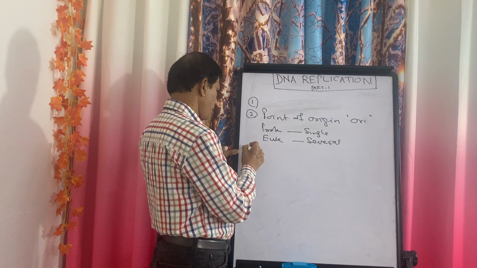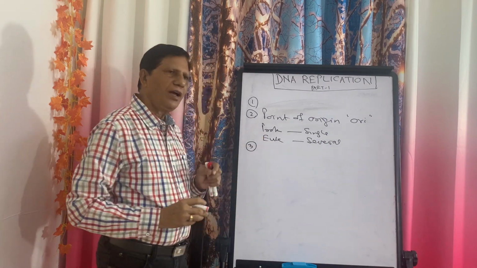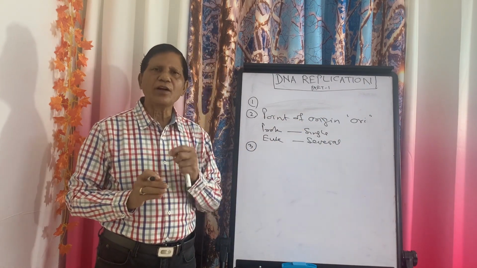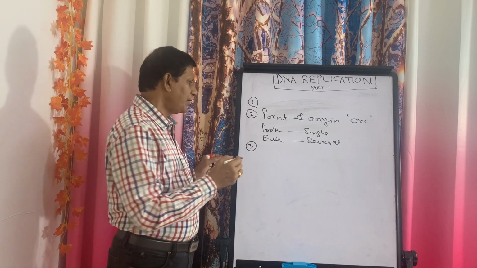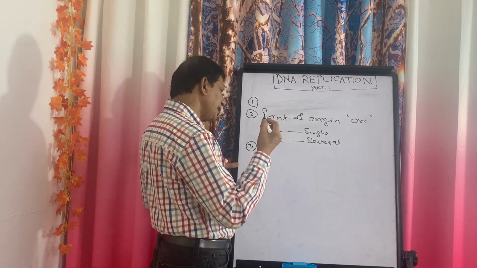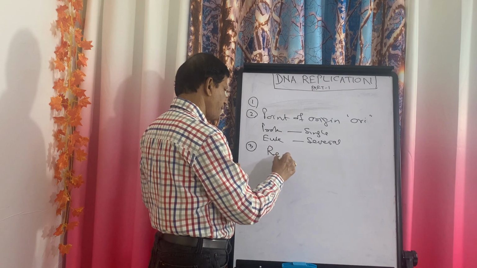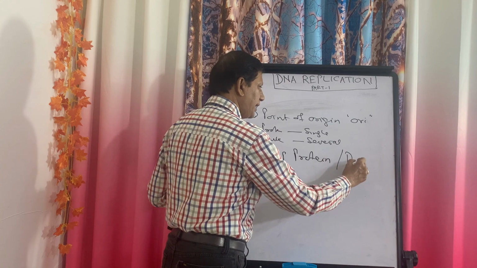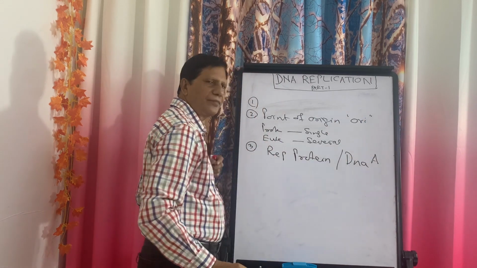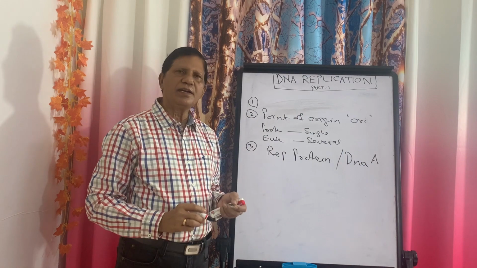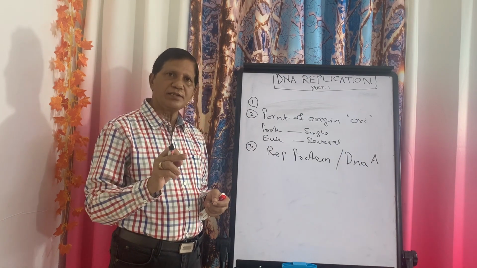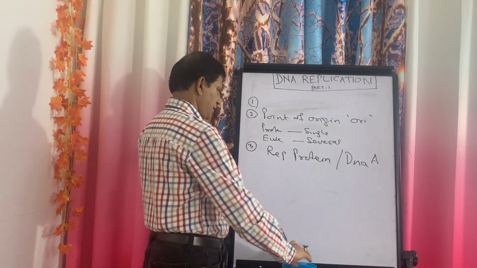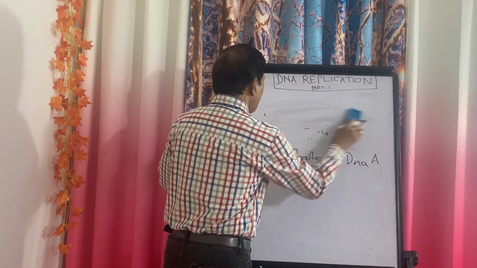Now you come to the third point. Now how will this point of origin be recognized? That is done by another enzyme, the Rep protein. This Rep protein is also known as DnaA protein. This Rep protein or DnaA protein will recognize where this point of origin lies in the DNA. Now you see, I am drawing the diagram of DNA.